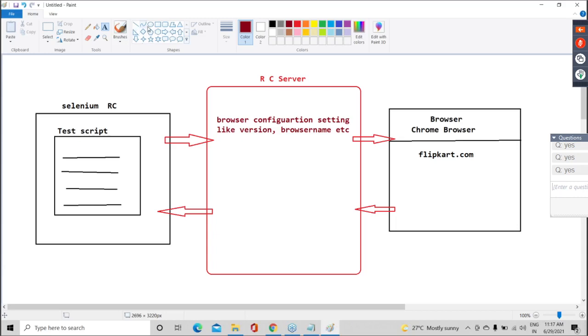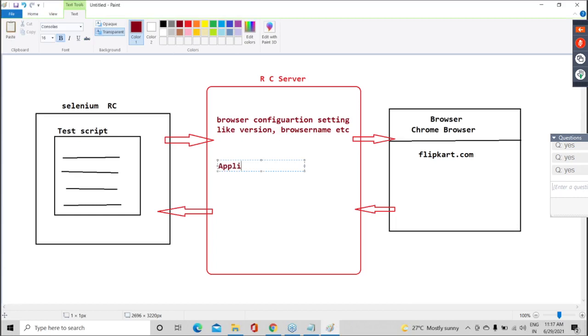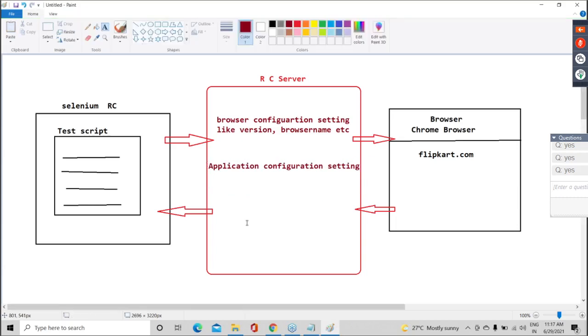So the second thing we need is the application configuration settings. Guys, is everyone clear up to this? Okay. Number one, we want browser configuration settings. Number two, we want application configuration settings. Correct, Suvasmita. Here, application means Flipkart.